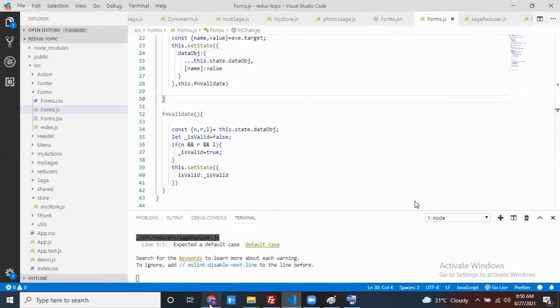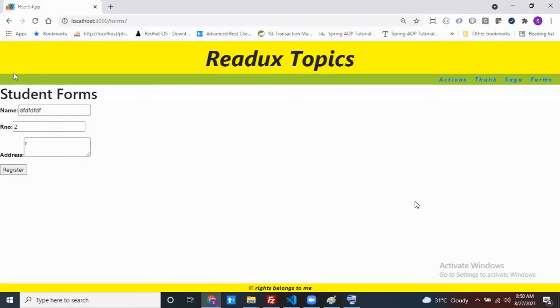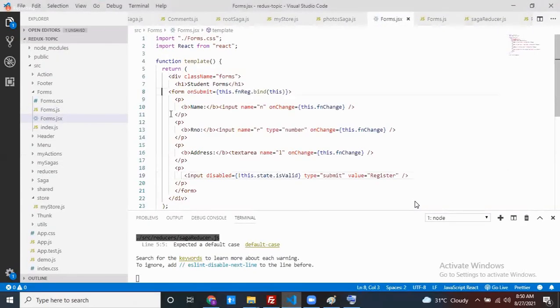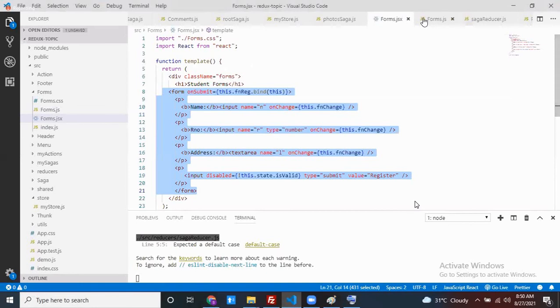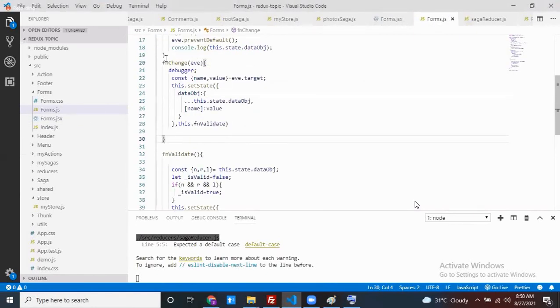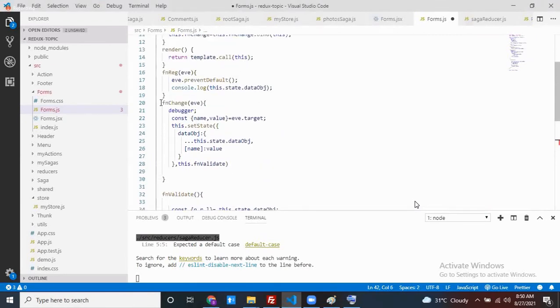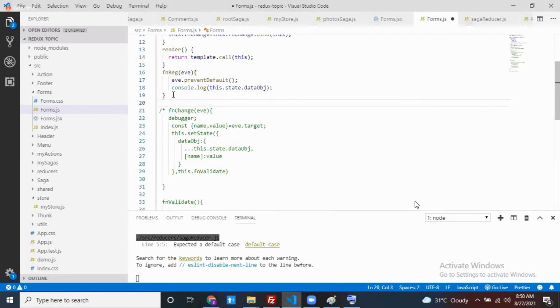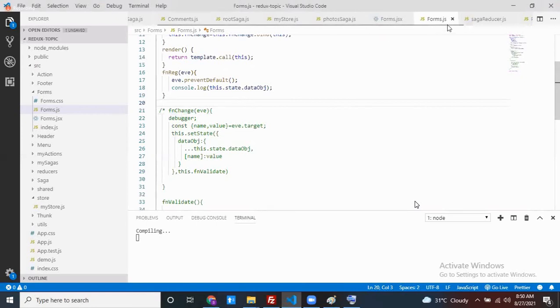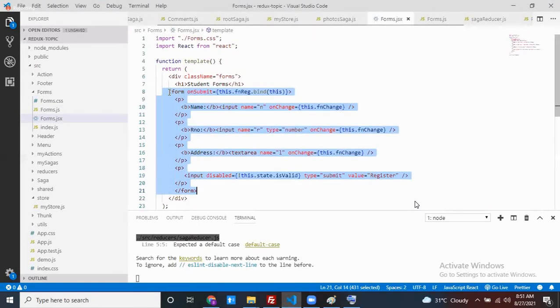But if you use Redux forms, you can prepare this template by using Redux forms. And we can take the data like this by using onChange, and we can validate the data also. All these three things we can do by using Redux forms. So, instead of writing the code manually, can we use the Redux forms library? Okay, now come here. Can we close this one also?